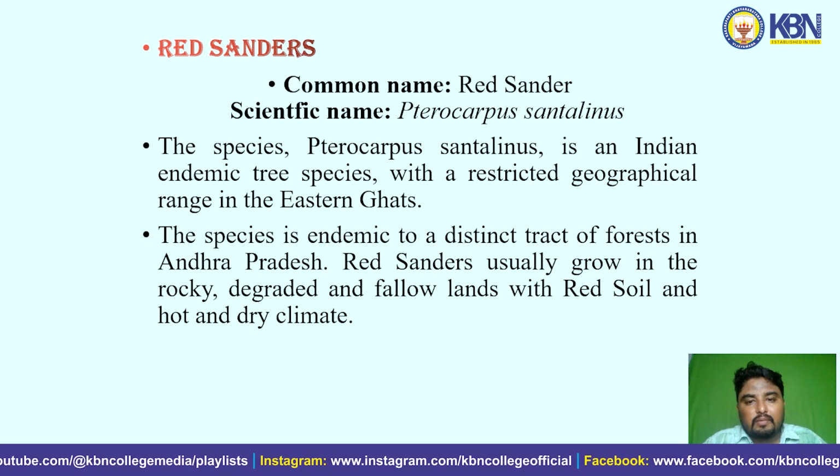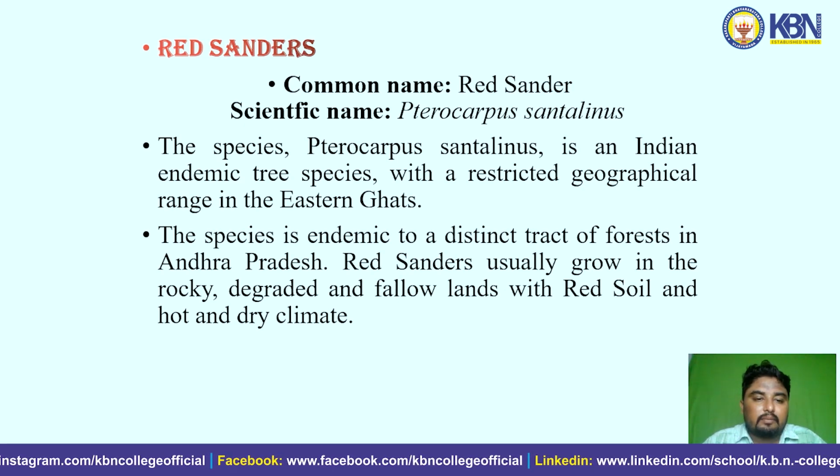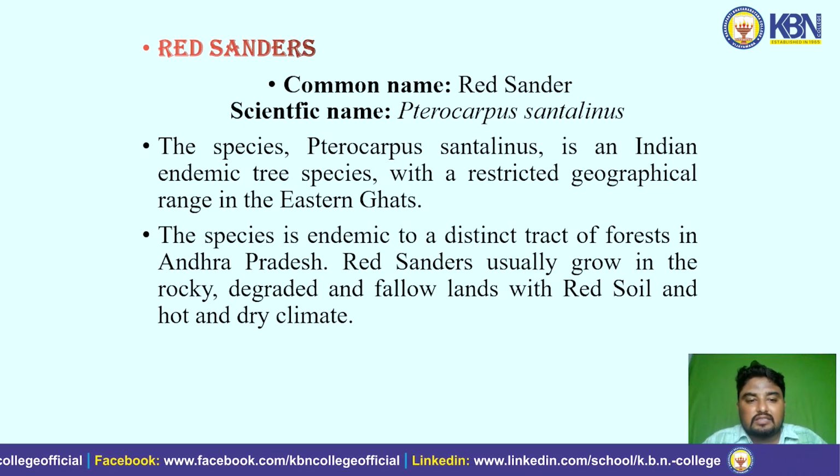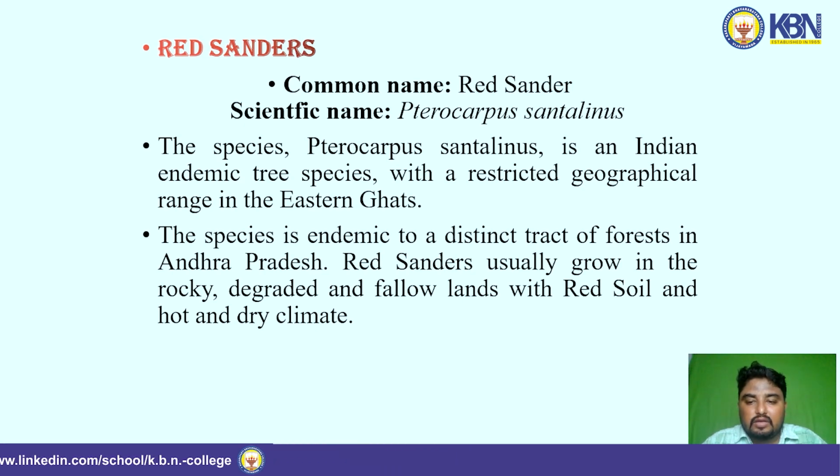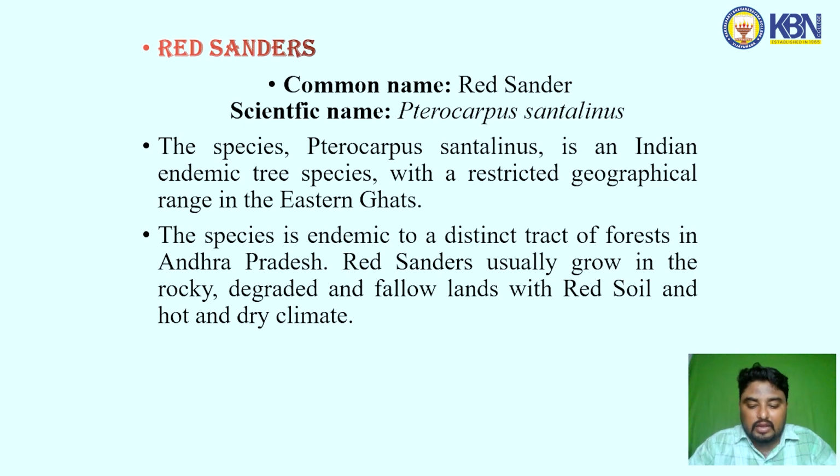Red sanders, common name red sander, scientific name Pterocarpus santalinus. The species Pterocarpus santalinus is an Indian endemic tree species with a restricted geographical range in the Eastern Ghats. The species is endemic to a distinct tract of forest in Andhra Pradesh. Red sander usually grows in rocky, degraded and fallow lands with red soil and a hot and dry climate.